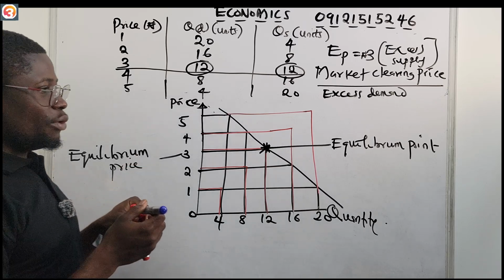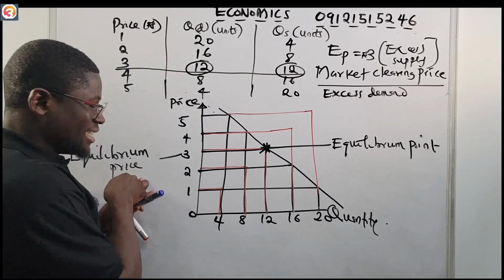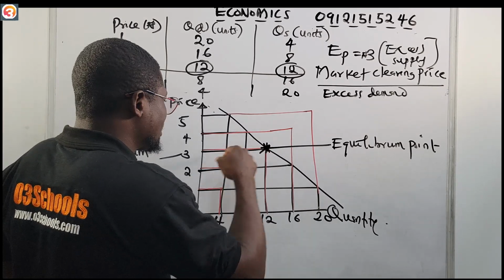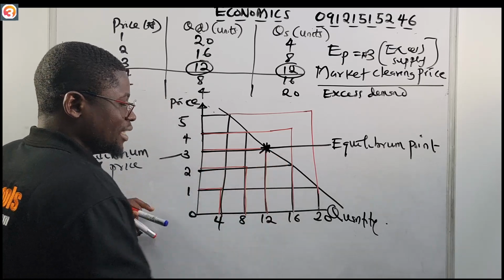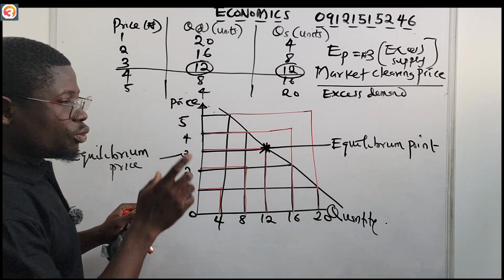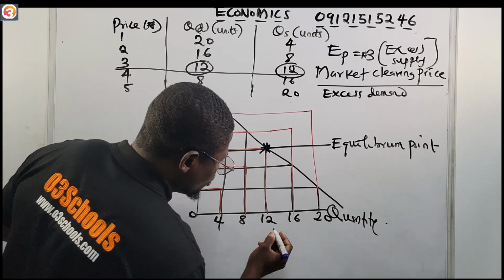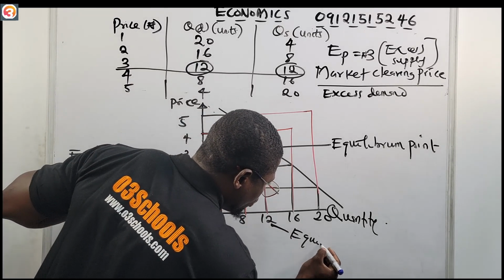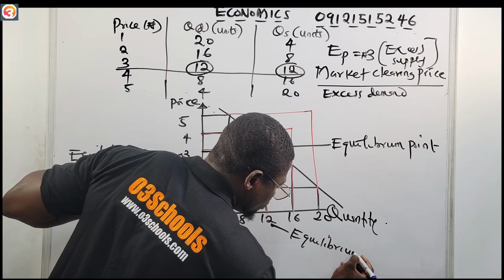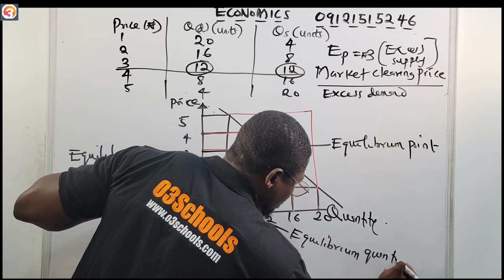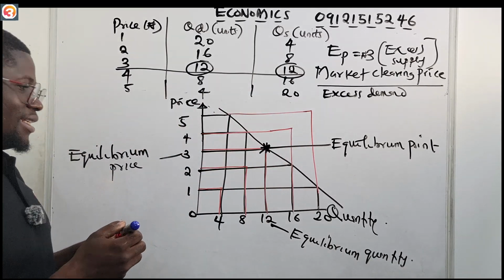Okay, 3 naira is our equilibrium price, because that's the price that corresponds to the point where the quantity supplied and the quantity demanded are equal. All right, so what's now the equilibrium quantity? The equilibrium quantity will be 12. So that is that for that.